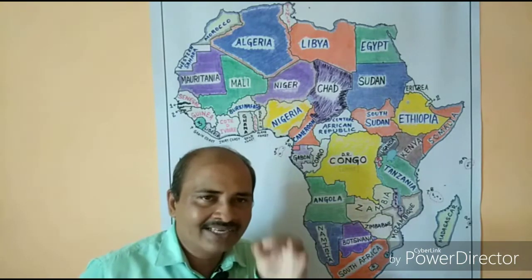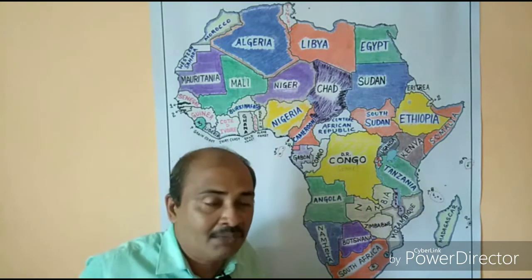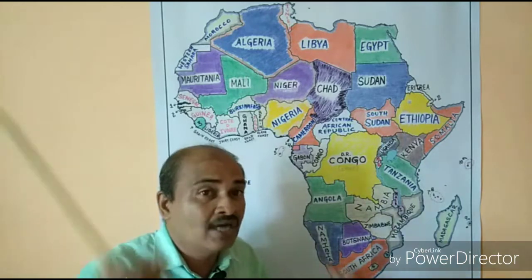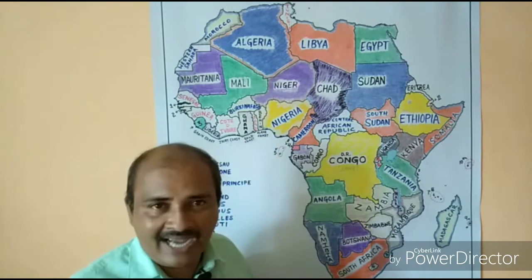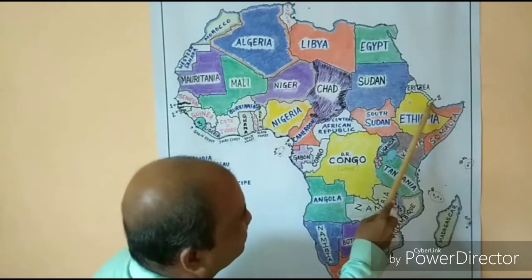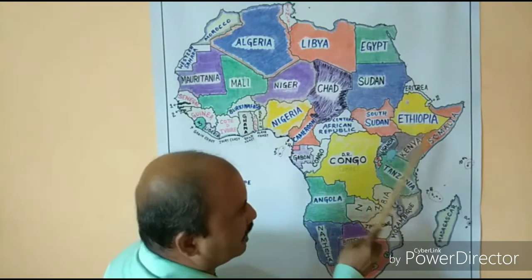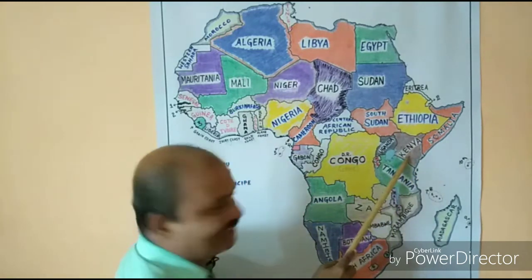Please pronounce Kenya. Now remember, Kenya is the only country in the world which has not changed its name. Rather, it changed its pronunciation. So you need to say not Kenya, you have to say Kenya. So we have desk: Djibouti, Ethiopia, Somalia and Kenya. So this is desk, D-E-S-K.